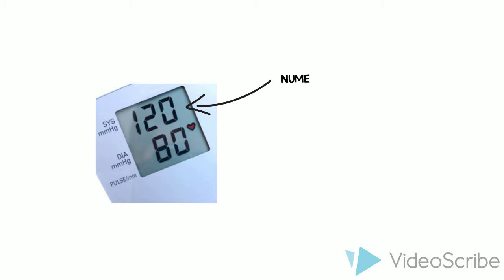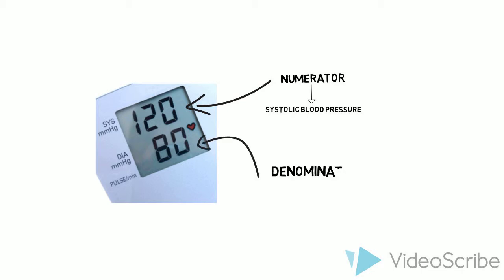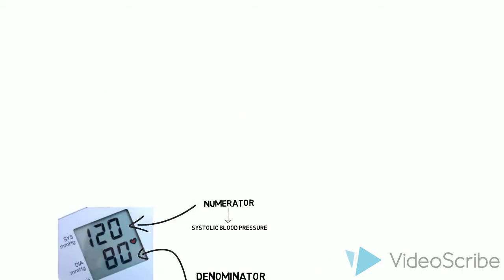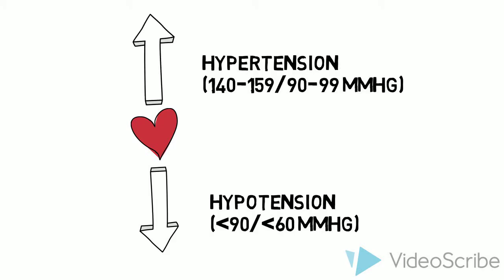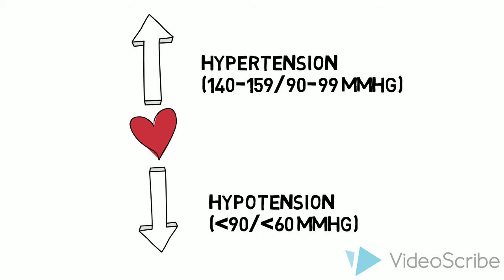The first number, or numerator, is the systolic blood pressure that shows how much pressure the blood is forced against the arterial walls whilst the heart beats. The second number, or denominator, is the diastolic blood pressure that displays the pressure applied onto the arterial walls during rest between beats. The American Heart Association recognizes low blood pressure, or hypotension, at 90/60 and high blood pressure, or hypertension, at anything over 140/90.